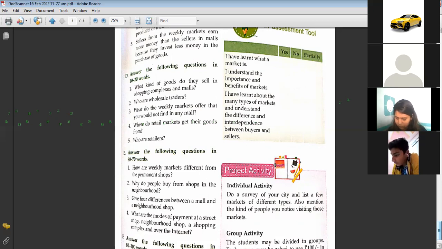Air-conditioned buildings where shops are found on each floor.